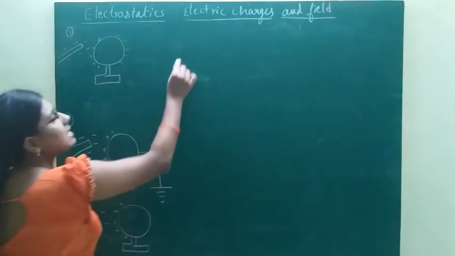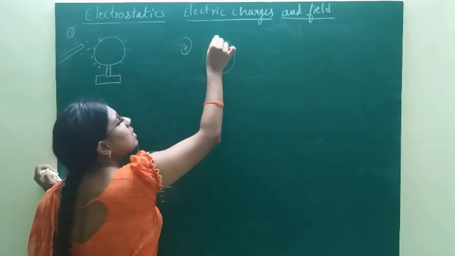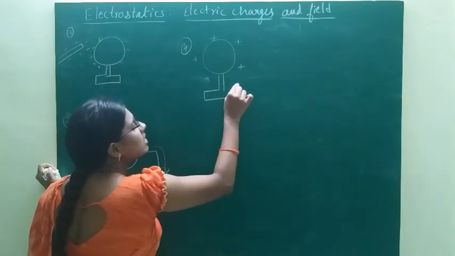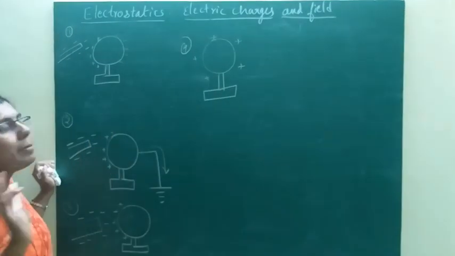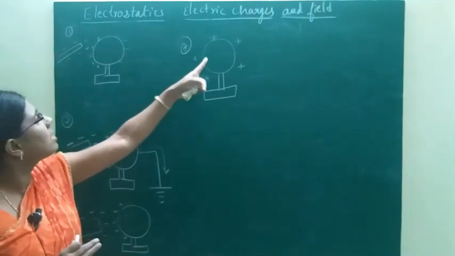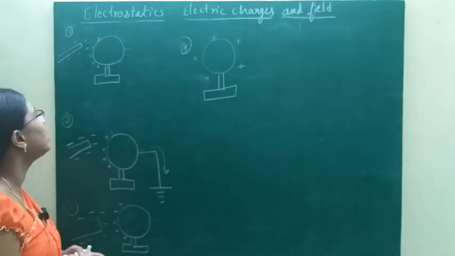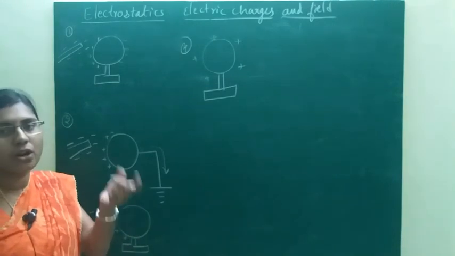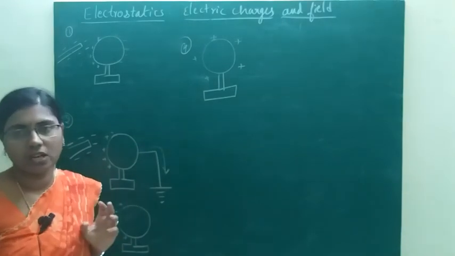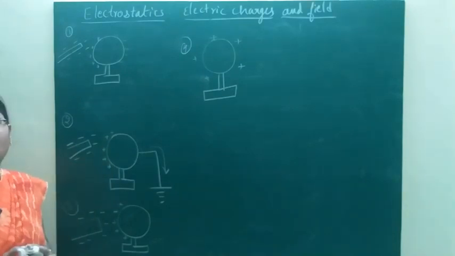Now remove this plastic rod. If you remove the plastic rod, now the metallic sphere becomes positively charged, and these positive charges are uniformly distributed over the surface of this metallic sphere. So by this method, I have charged an uncharged conductor by positive charge. In the same way, by using a positively charged glass rod and an uncharged sphere, we can also charge an uncharged sphere by negative charge. So this is the method of charging a body by induction method.